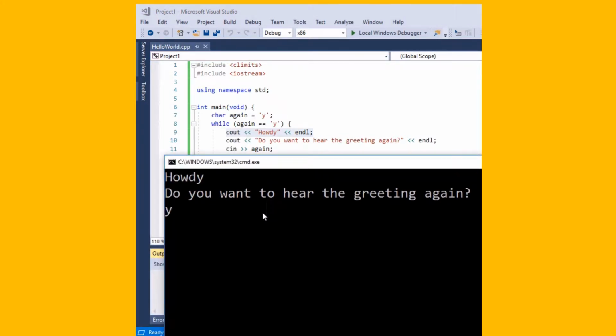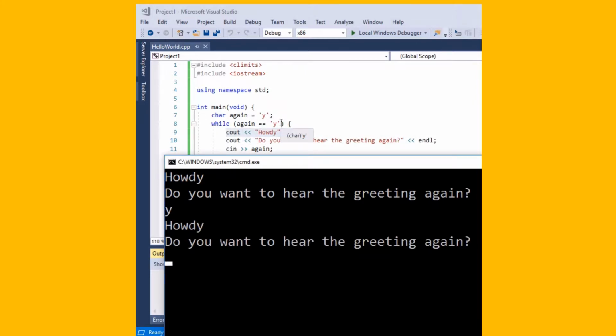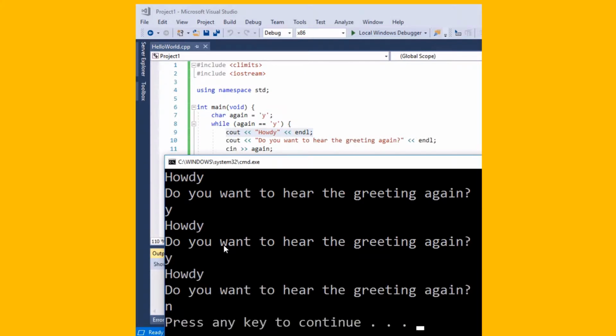I can say Y, and it'll go in the loop again because that statement is still true. Again is still Y. And I can try it again, and then when I get bored, I can just say no, and then I'm out of the loop.